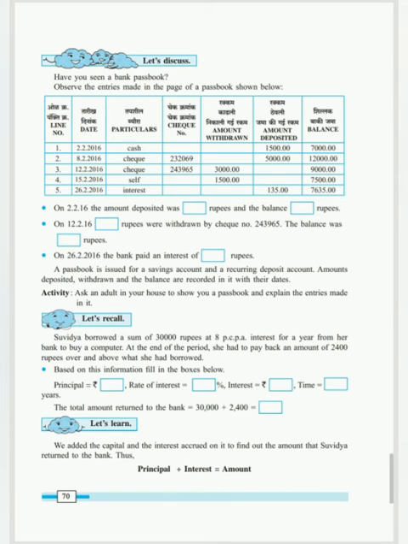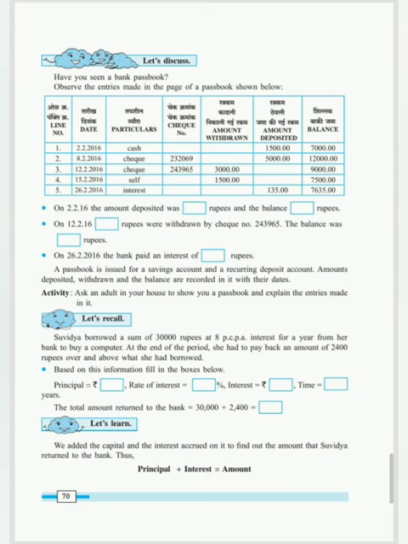Now there is one girl whose name is Suvidha. She took 30,000 rupees from the bank at 8% per annum interest for 1 year to buy a computer. At the end of the period, she had to pay back an amount of 2,400 rupees over and above what she had to borrow. Clear?